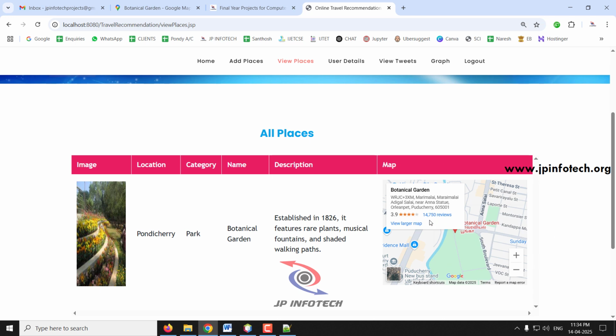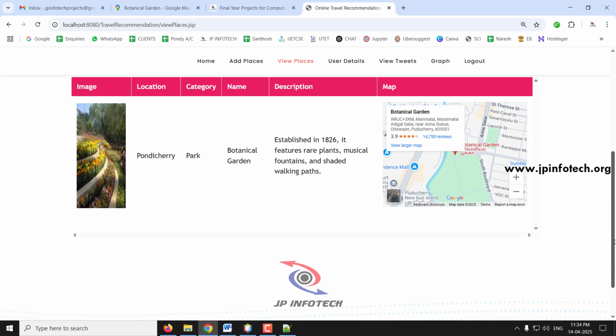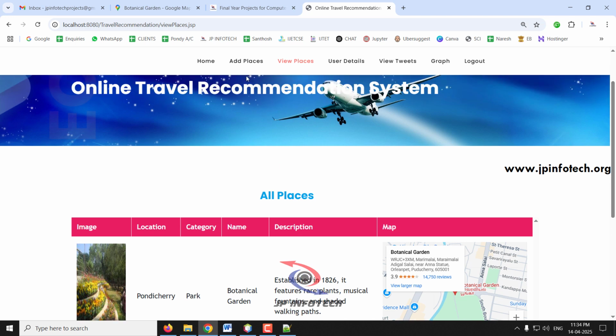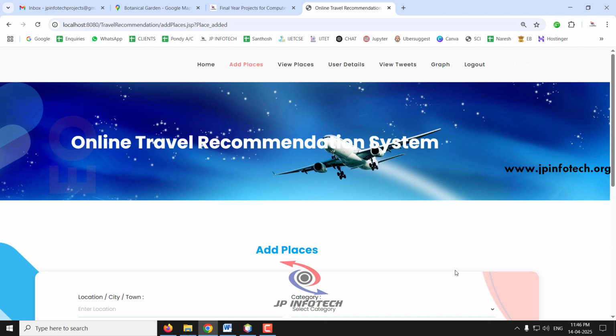The reason I said to select the small option is that if you select medium or big, the map will be bigger in size and the other things will be shorter, so you cannot see them properly. If it is in a smaller size, you can see the other things also. In this way we can add different places. Now I will add different places and show you. Now I have added various places. Let us see them by going to view places.